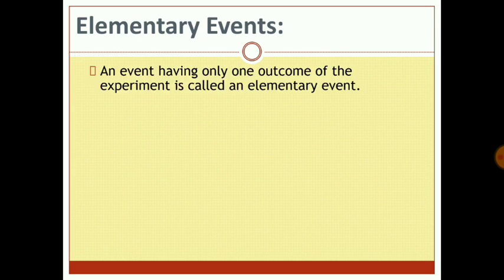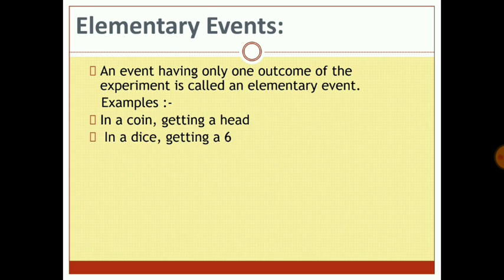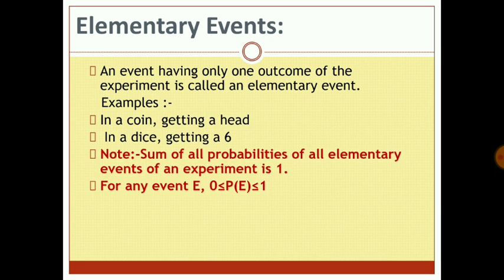Let us take up another term, the elementary events. Now, an event having only one outcome of the experiment is called an elementary event. For example, in a coin, getting a head is an elementary event. In a die, getting a 6 or a 2 or a 3, they are all elementary events.